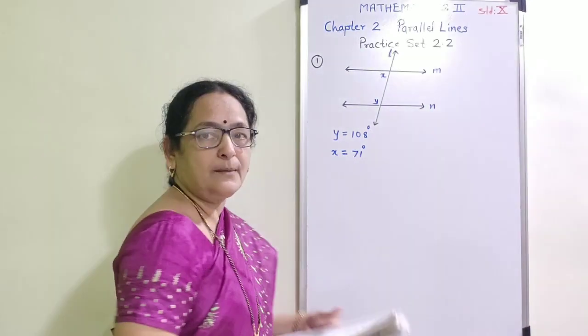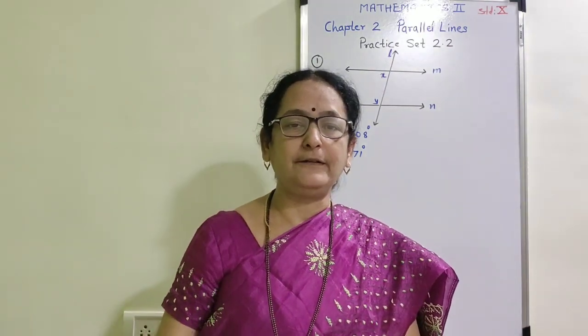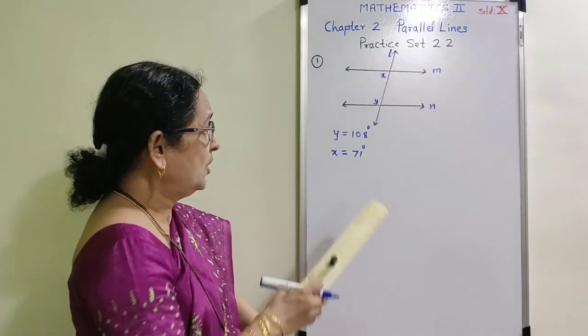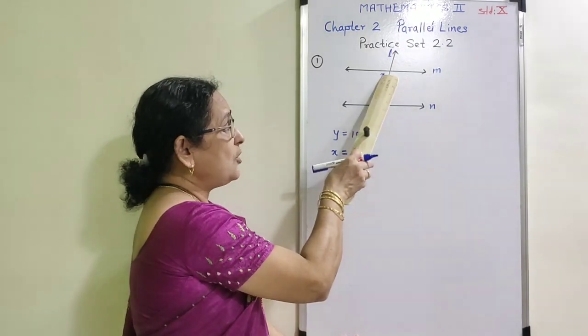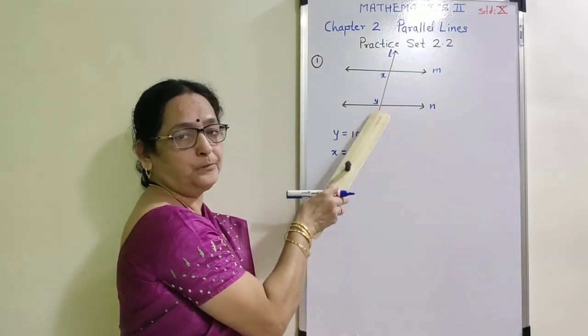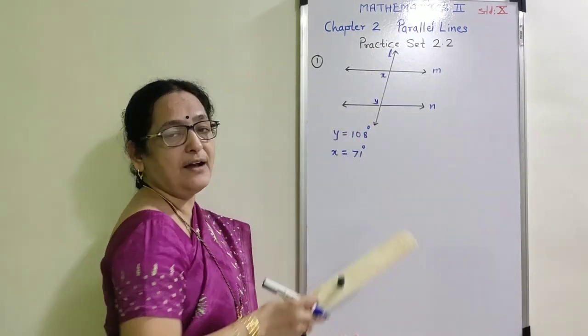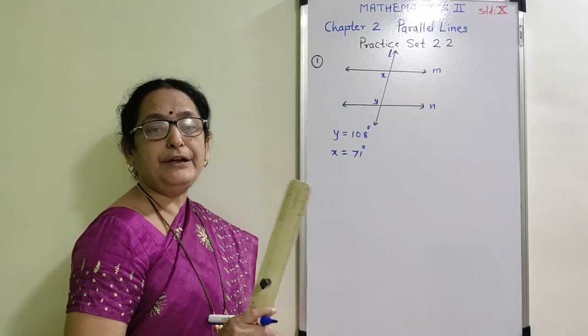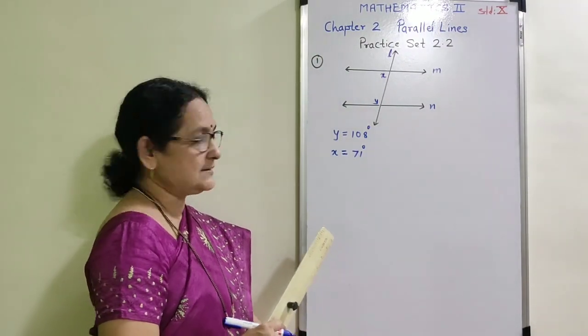First of all, think about the example orally, how we are going to complete the given example. Observe the measures of the two given angles and the angles in the figure. These two angles X and Y are two interior angles on one side of the transversal.